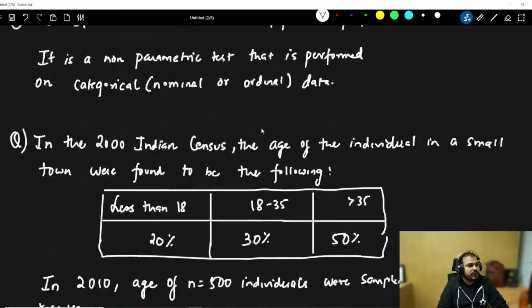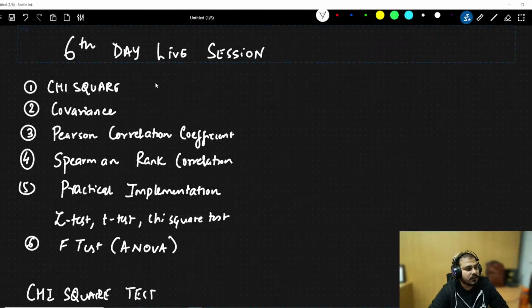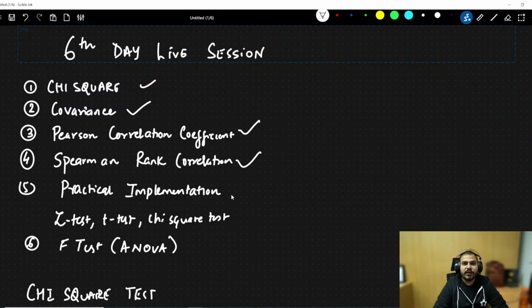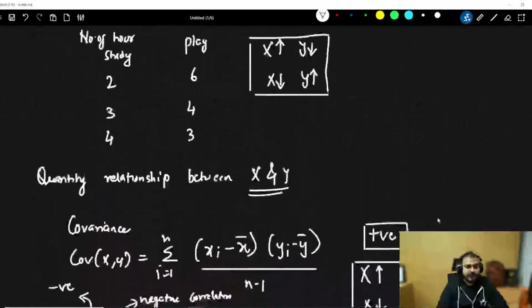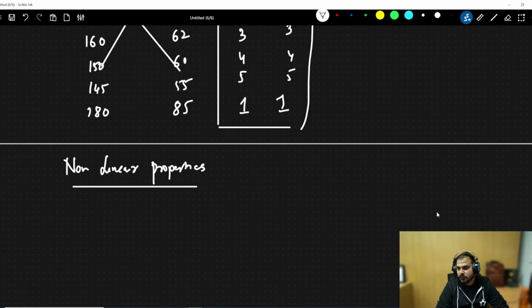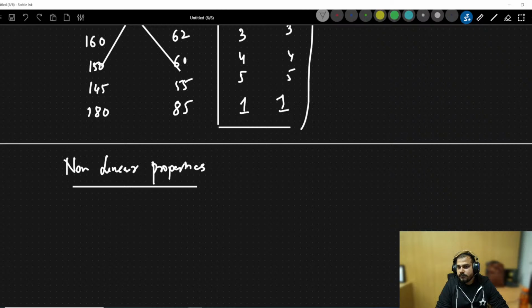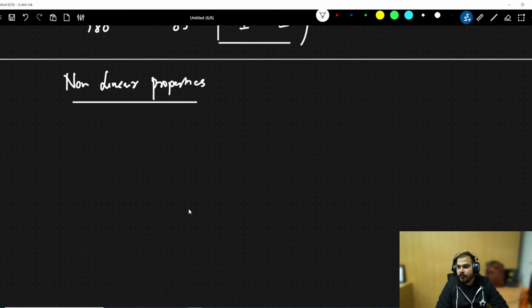So we have discussed so many topics now. This is done. This is done. This is done. This is done. In the practical implementation, we will see one more test which is called the t-test. Okay. Till here you have understood, guys? Yes or no? Yeah. I hope everybody has understood.